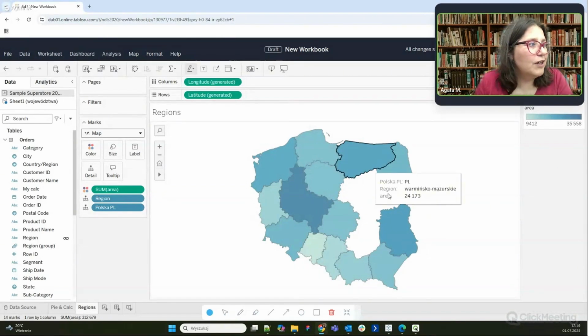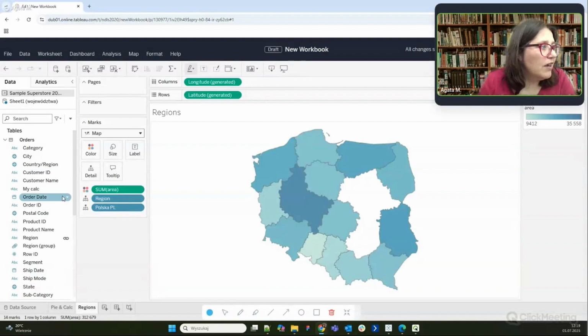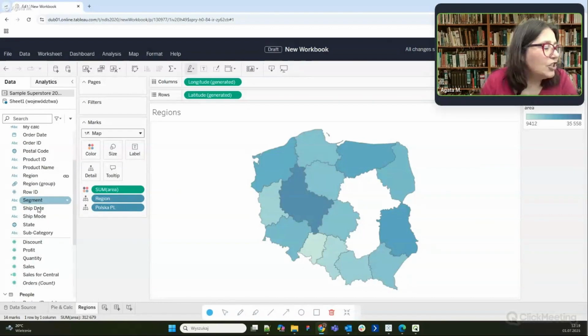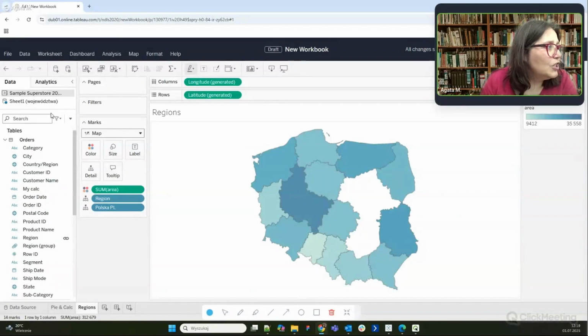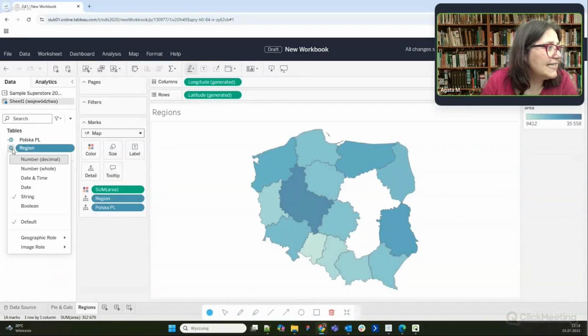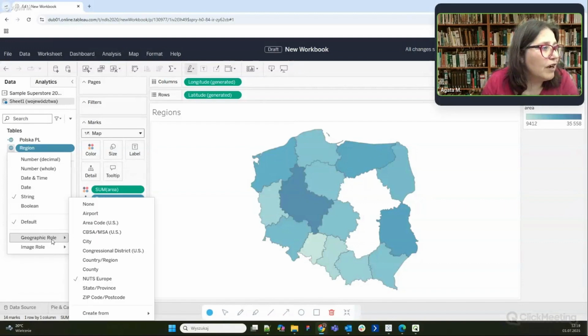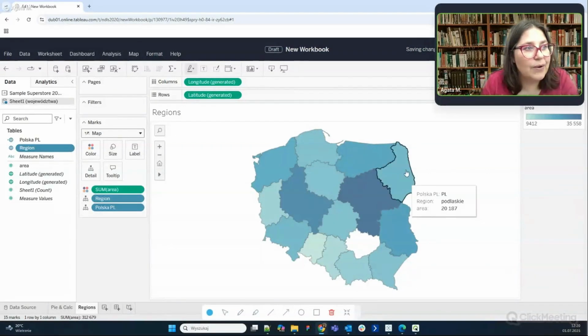So when you define your regions with the function NUTS Europe, and I need to change my data source, yes, and it's here, geographic role, and it's NUTS Europe. It does not work. What can you do to help that? Well, you can change it to state province, and now it is nicely corrected.